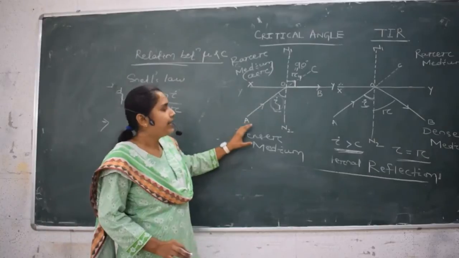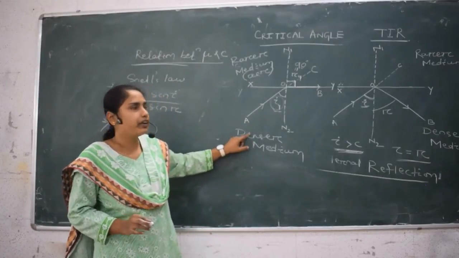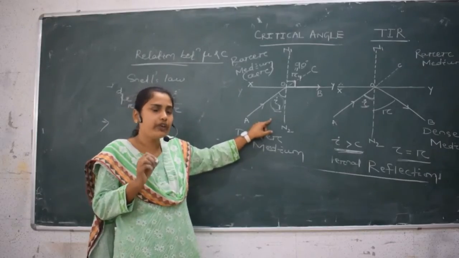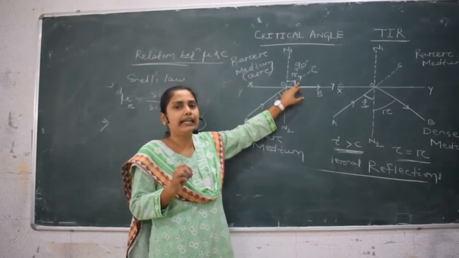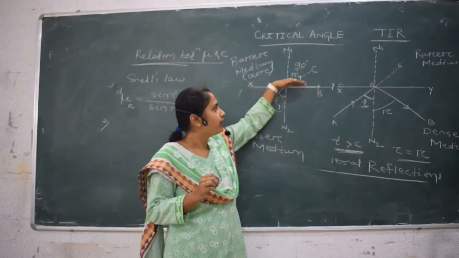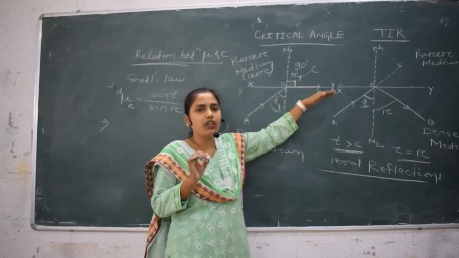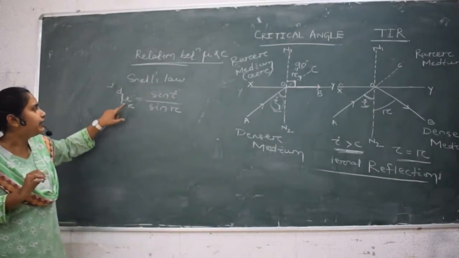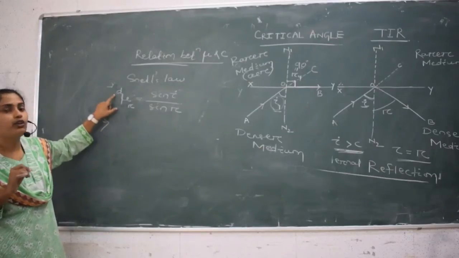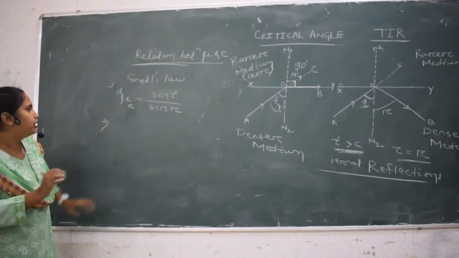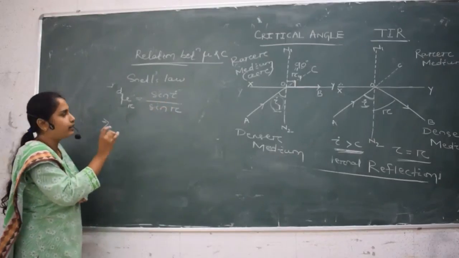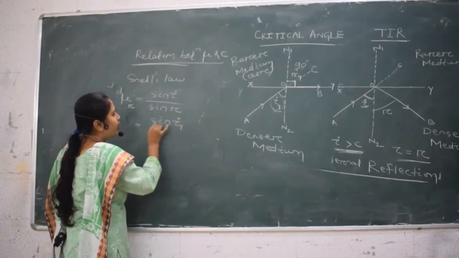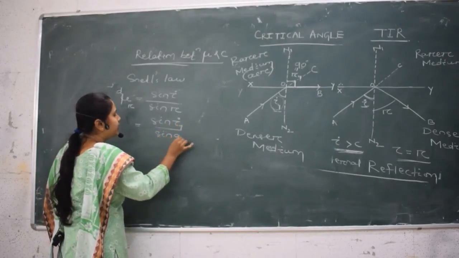See, in this diagram, a ray of light is traveling from a denser medium to a rarer medium. In this case, your angle of incidence is I4, for which the angle of refraction is 90 degrees, since the refracted ray OB travels along the interface. So applying Snell's law to this diagram, we get the refractive index of rarer medium with respect to denser medium equal to sin I by sin R, where the angle of incidence is I4 and the angle of refraction is 90 degrees.